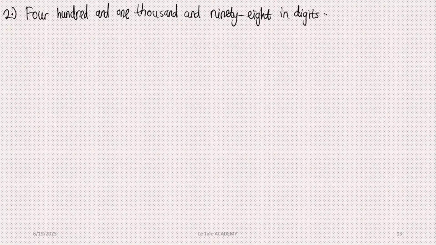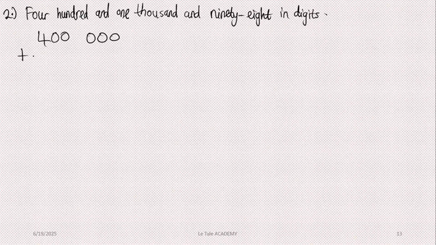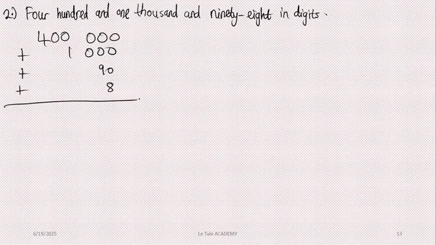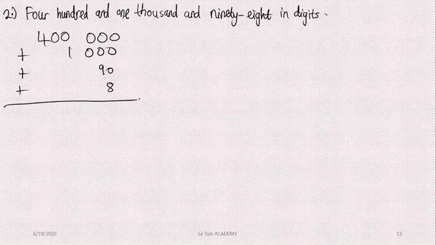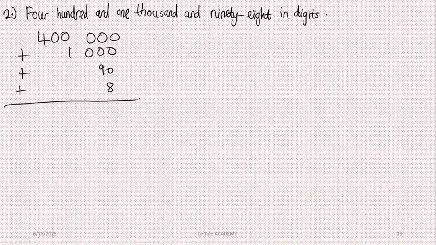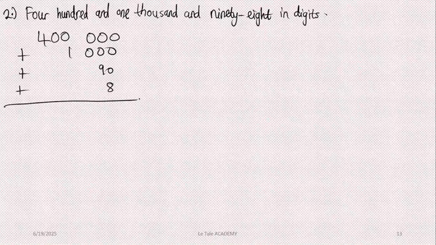Question 2. If I say, write, how will you go about this question? First of all, you write the numbers that are first stated in the question. Here they said 401,000, not 400. 401,000. So you should know that it's going to be 400,000 plus 1,000. And then 90 plus 8. Please, I'm begging you guys, don't mix up 400,000 with 400. I know you might say, oh, 400, 1,000. You may separate it, but they said 400 and 1,000, so it's going to be together. I hope that is clear.